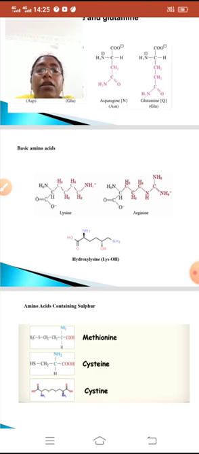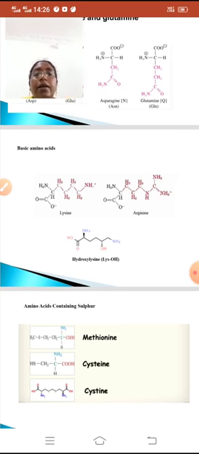Here in lysine, two amino groups are there and one carboxyl group is there. In arginine also, four amino groups are there and one carboxyl group is there. So here basic groups are more than acid groups. That's why it is called basic amino acids.